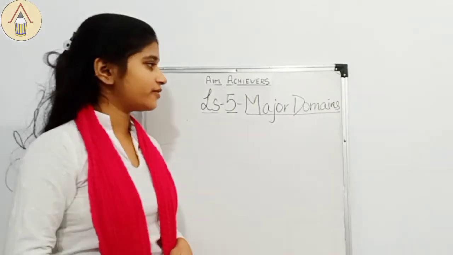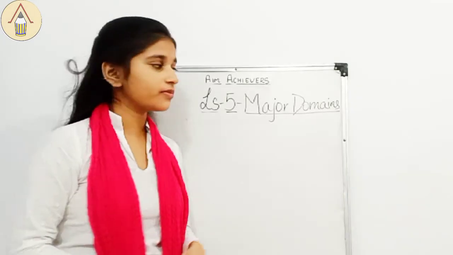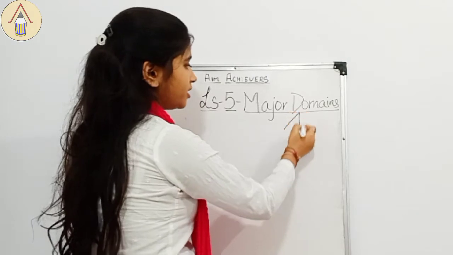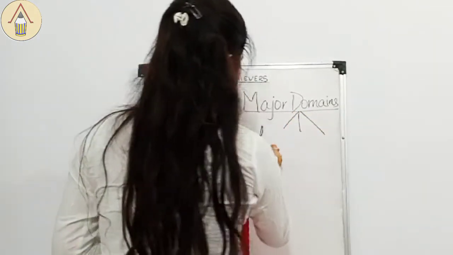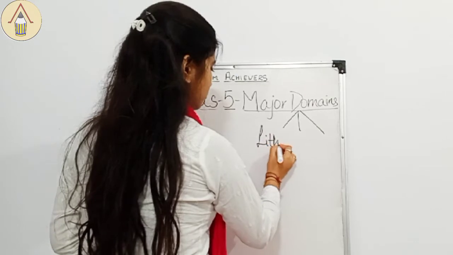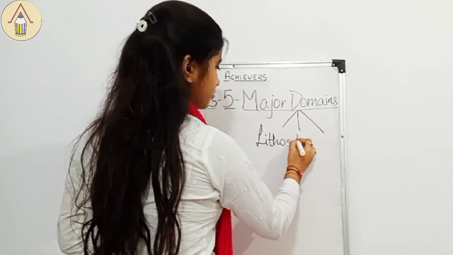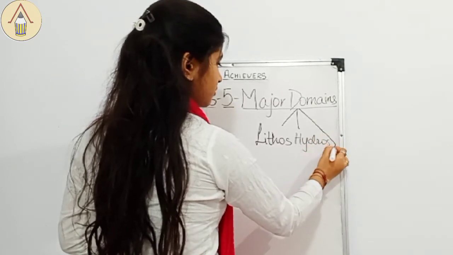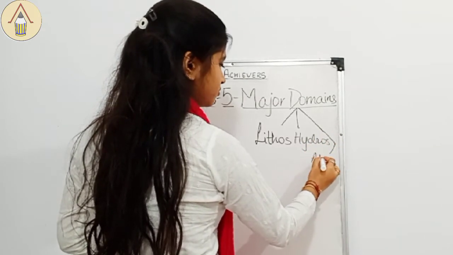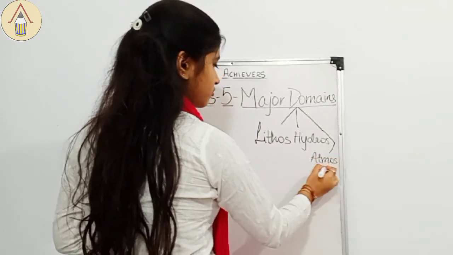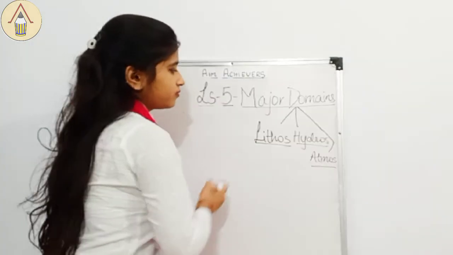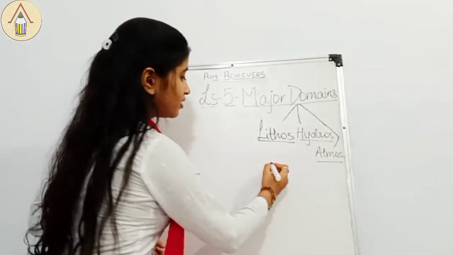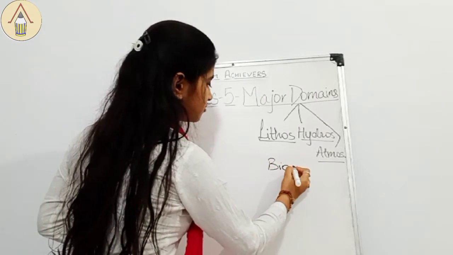Today we will be starting our lesson 5, Major Domains of Earth. Starting with this chapter, the major domains or the components of Earth are of three kinds: lithosphere, hydrosphere and atmosphere. Now, we have another term named biosphere.